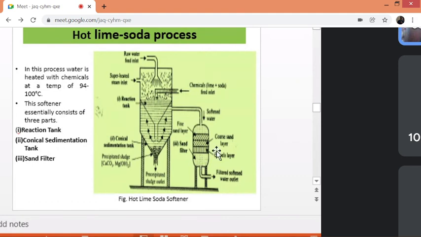This is the sand filter. In the sand filter, any suspended particles still present are retained here. Then the purified water